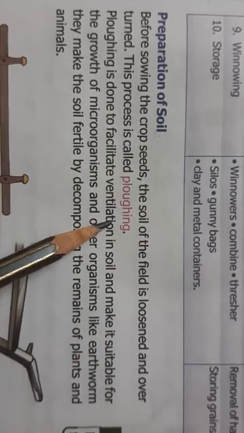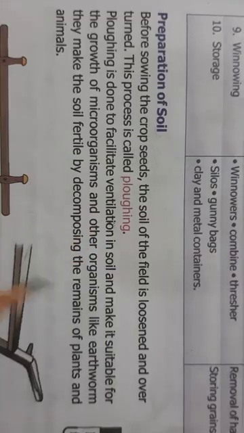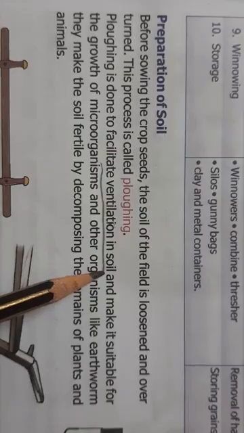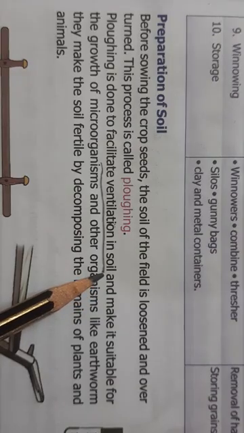And what is the reason that the farmer does the plowing? Plowing is done to facilitate ventilation in the soil. Ventilation in the soil means, when the soil becomes loose, the air can move very easily in and out of the soil.